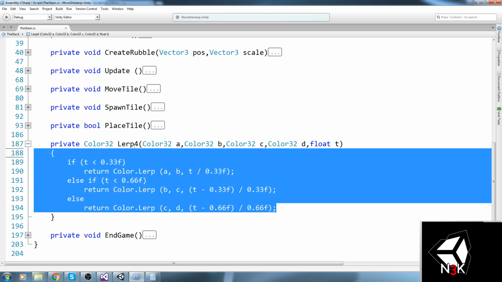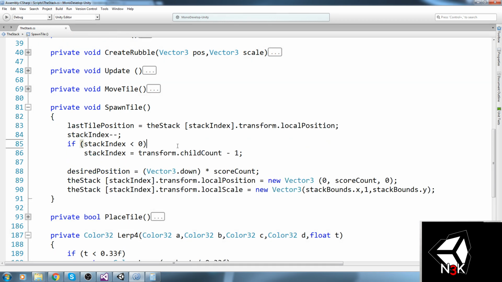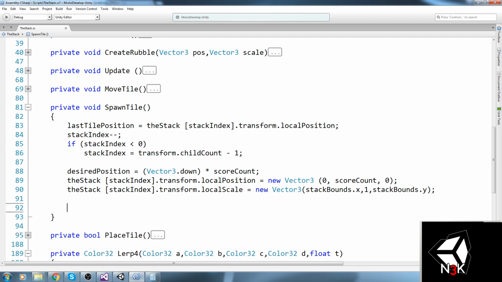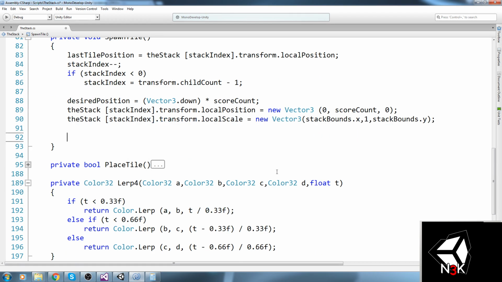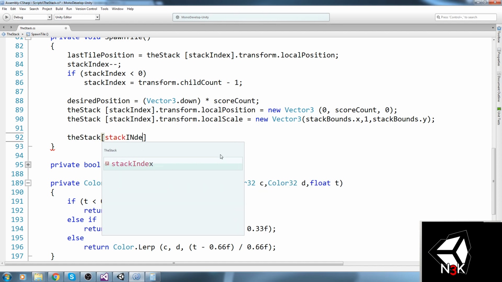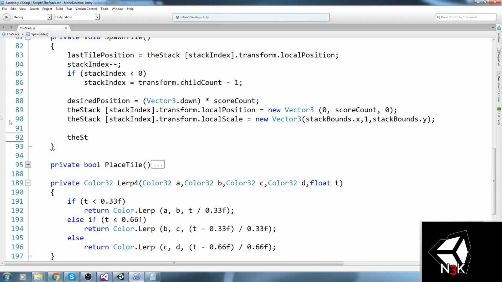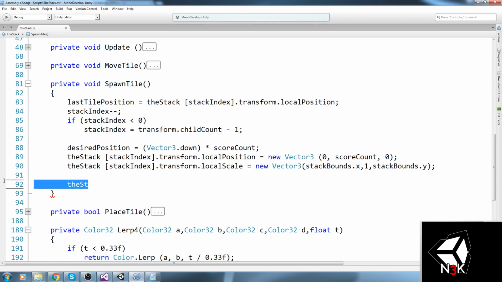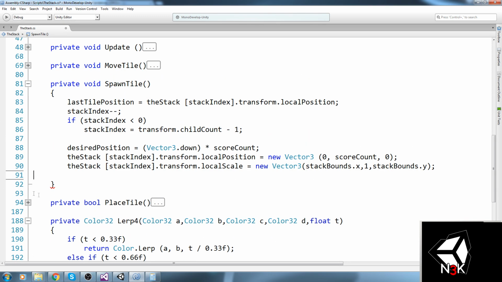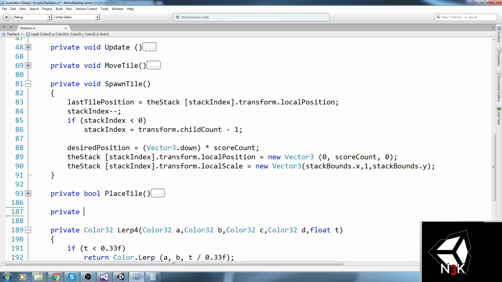So with this in mind, whenever we spawn a tile, let's go ahead and say the stack index dot, oh, we're actually going to create a function because now I'm thinking about it, it's going to be really messy code because we need to use it for rubble as well. So let's do private void ColorMesh, and we're going to send it a mesh as parameter, just like this. So mesh,